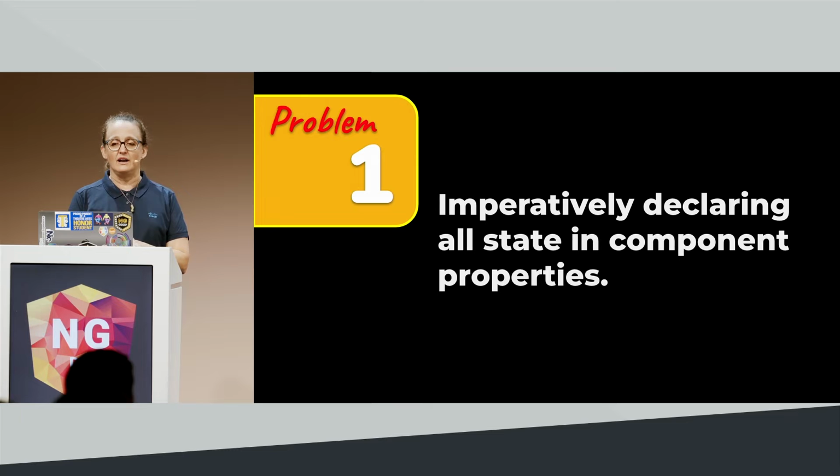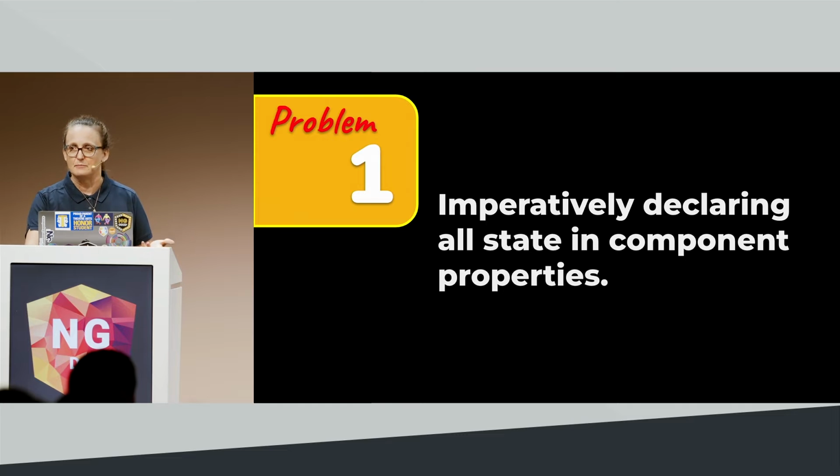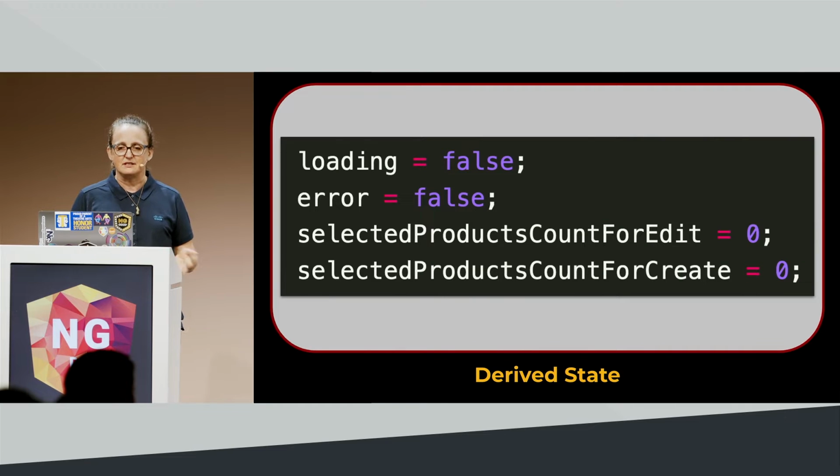So, problem number one: imperatively declaring all state and component properties. Let's meet some of these properties. There are certain types that we see, right? First we have our derived state properties.